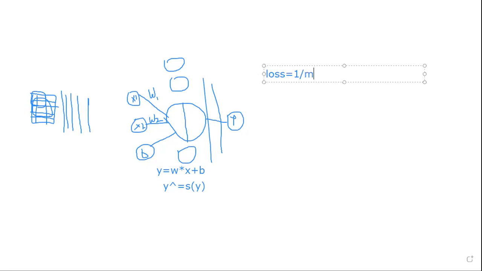Loss is equal to 1 by m, where m is the size of the sample. Then you use summation, where y is expected and y cap is the calculated output, and that's squared. So this is the mean square error. You calculate loss between the expected output value and the calculated output value. That's how you calculate loss.